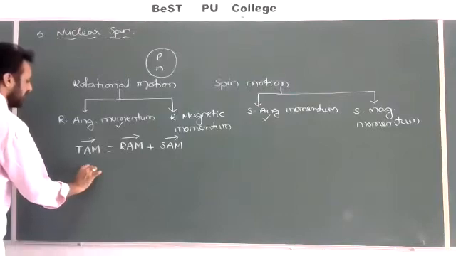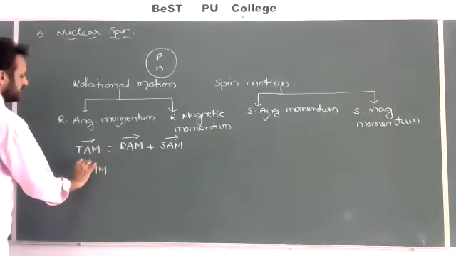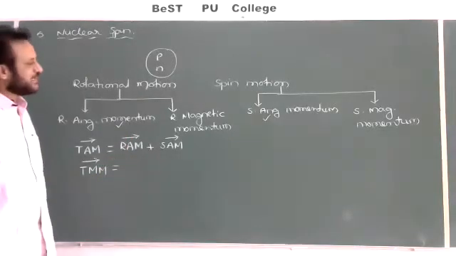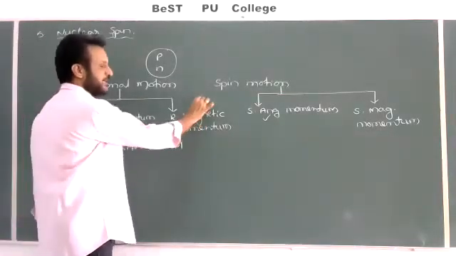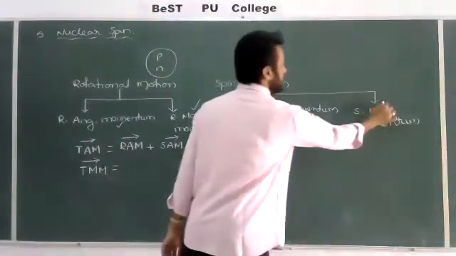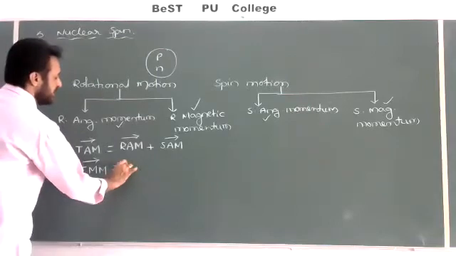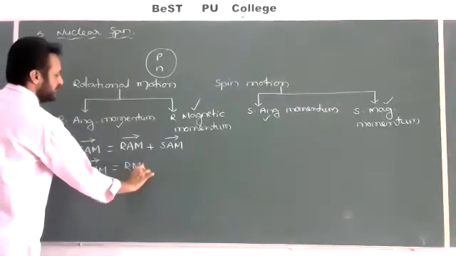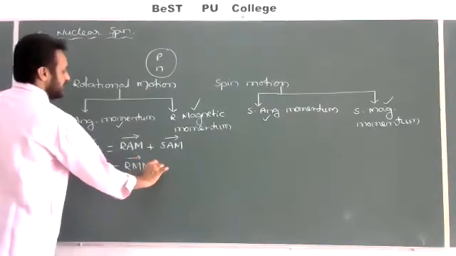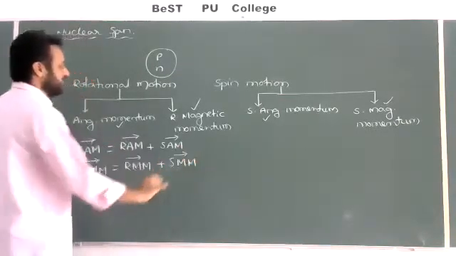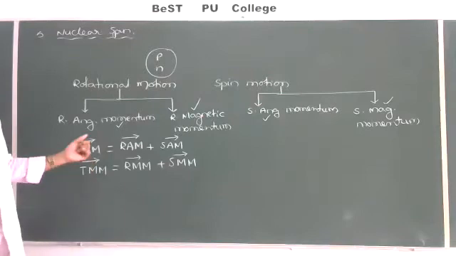Total magnetic momentum is equal to the vector sum of rotational magnetic momentum and spin magnetic momentum. That will give the total magnetic momentum of the nucleons.